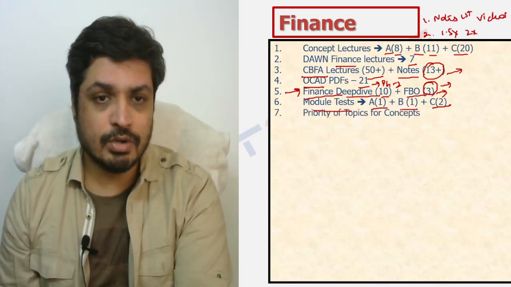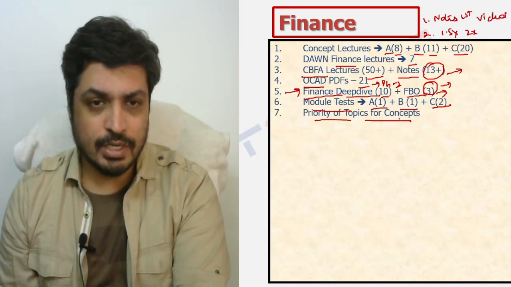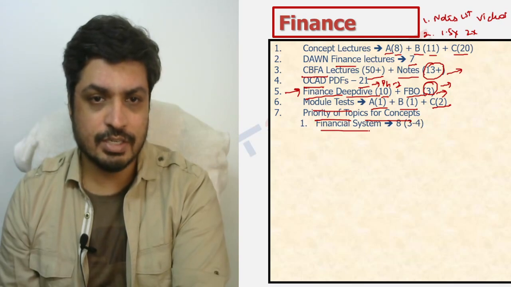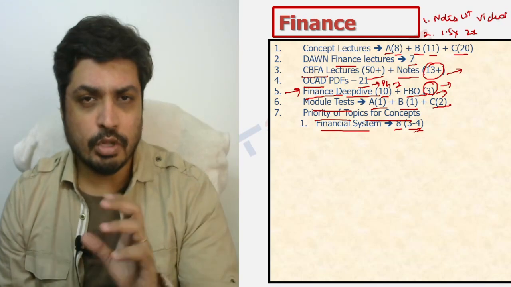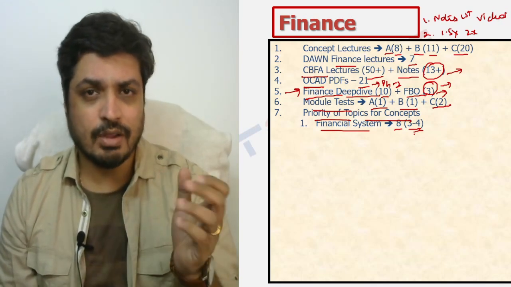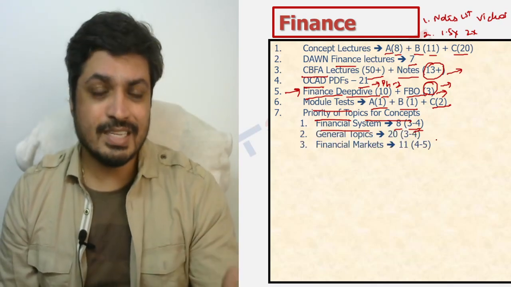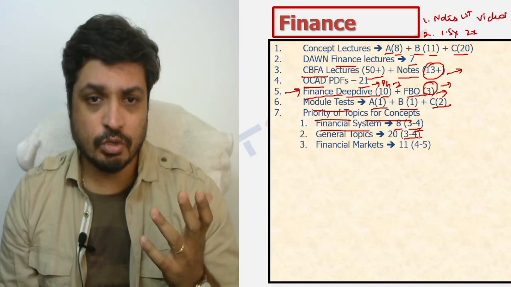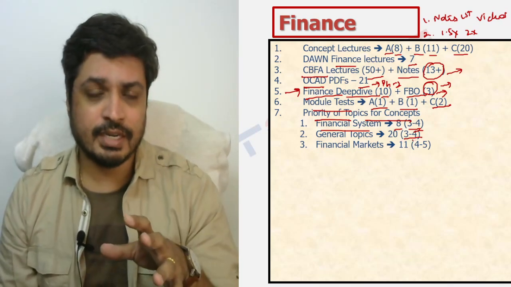The next thing that I'm talking about is the priority of the topics as far as your concepts are concerned. So what we'll do here is that I'll show you the segments that are there. Financial systems is there. There are 8 lectures, as I told you earlier. I would recommend that you watch at least 3 to 4 lectures. Not all 8 are required, but at least 3 to 4 is something you should look at watching. Then in general topics, again, there are 20 odd lectures. But of course, what I recommend is watching 3 to 4 lectures. I'll talk about which lectures you should be concentrating on at this point of time.